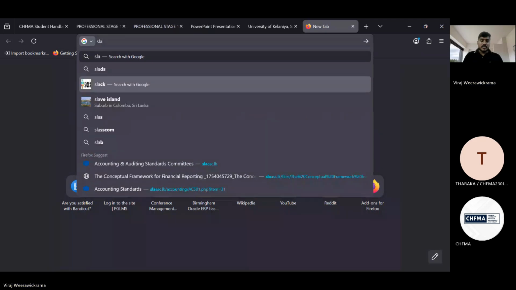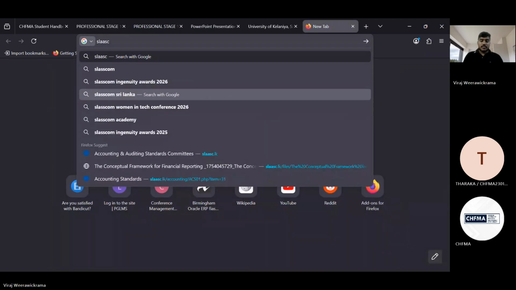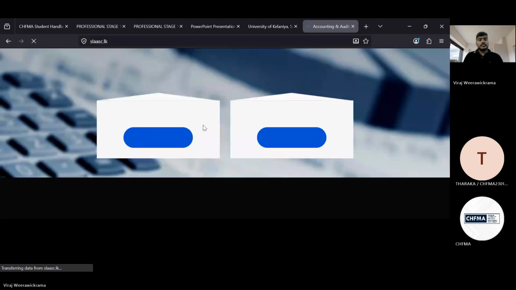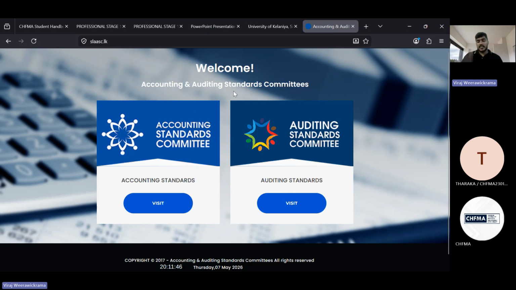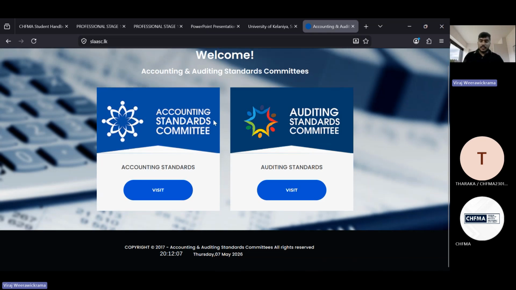For that, you need to go to the Sri Lanka Accounting and Auditing Standards Committee website, as we discussed earlier. Here you have all the auditing standards. I think you can see my screen, right? Is this visible, Taraka? I have shared the website. Yes, sir. Okay, fine. If you need to download any accounting standard in the Sri Lankan context that we are applying now, you can use this link. If you need any auditing standard, you can use this one.